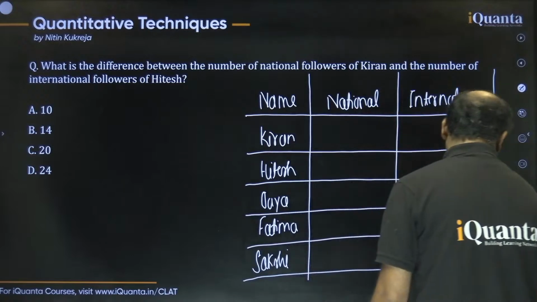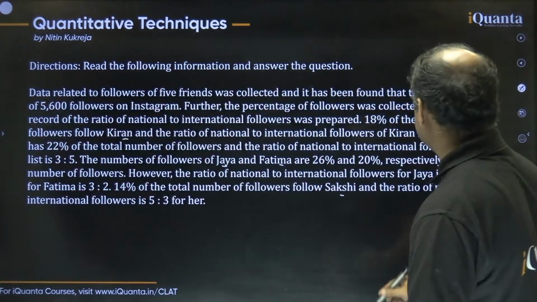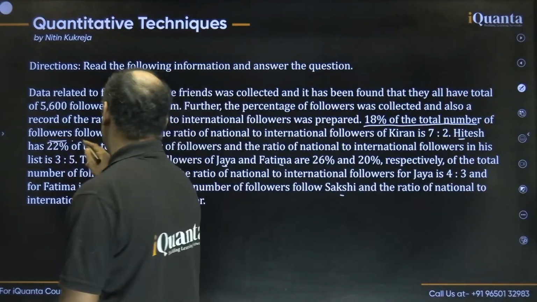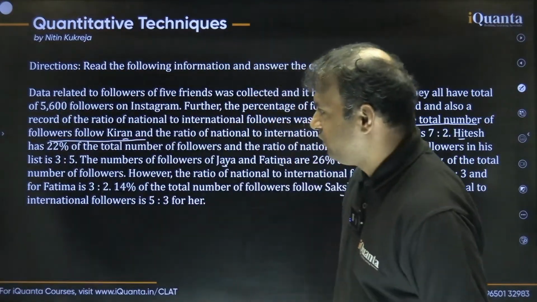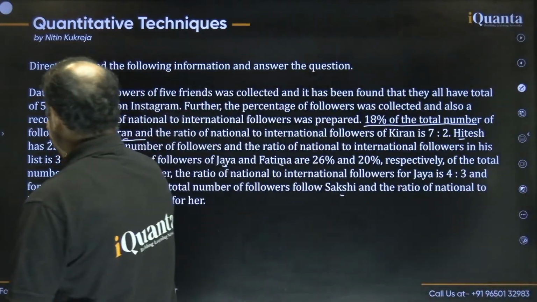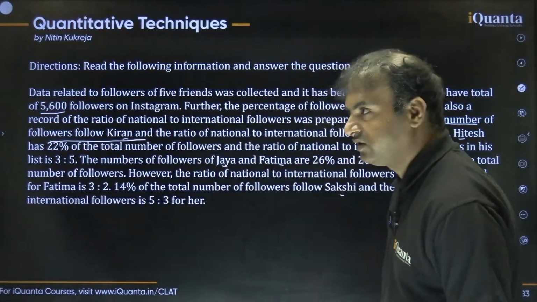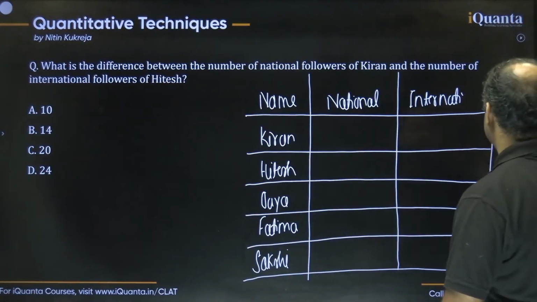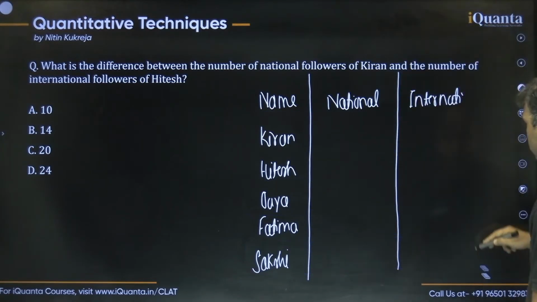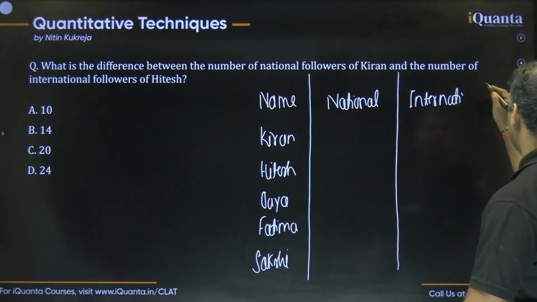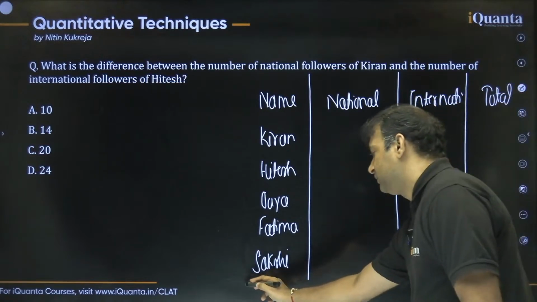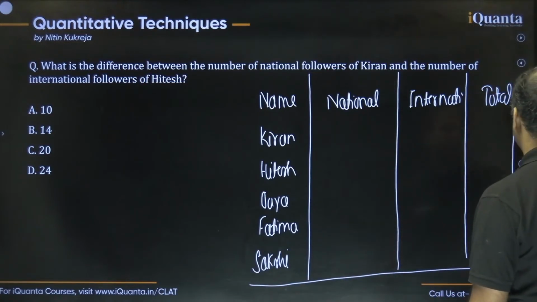Okay, now let's start counting everything. First they are saying that 18% of the total number of followers follow Kiran. 18% of the total followers follow Kiran. Remember how many followers do we have in all? In all we have 5,600 followers. I think we can also draw one more column to write down the total number of followers of all these people, because that is also mentioned in the information, right?